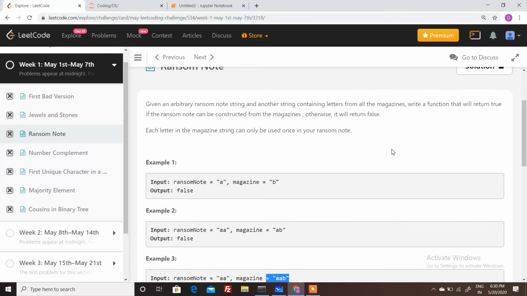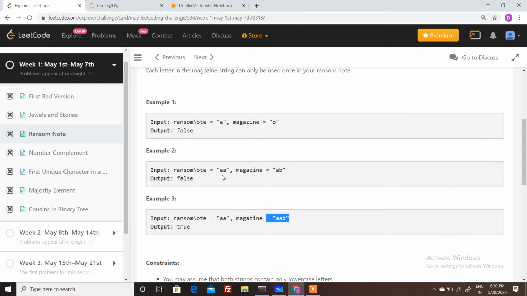So let's say our ransom note is A and magazine is B, so it will return false because the magazine does not contain the letter A, right? In this case we can see that our ransom note is AA and magazine is AB, but the count of A is equal to 2, and only one A is present here, so this is not possible, right?